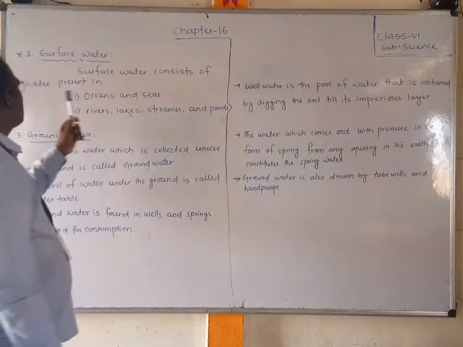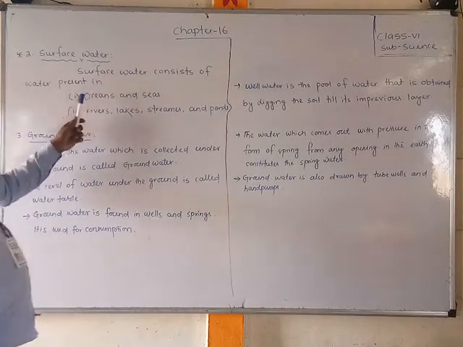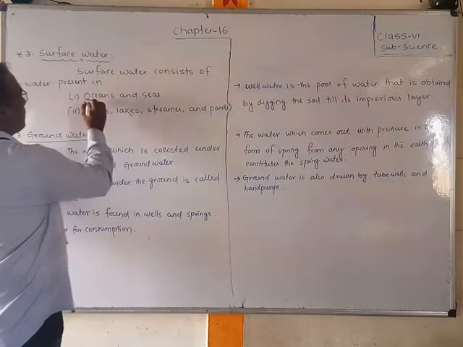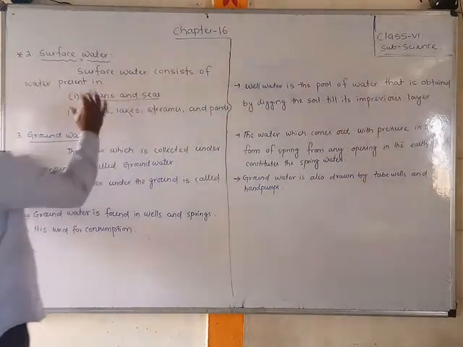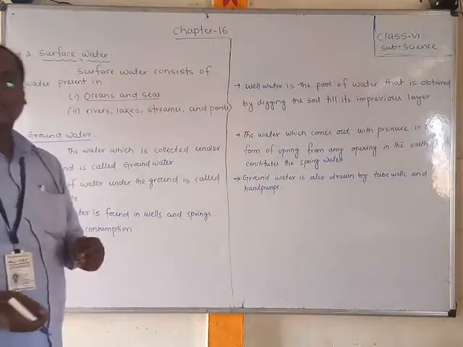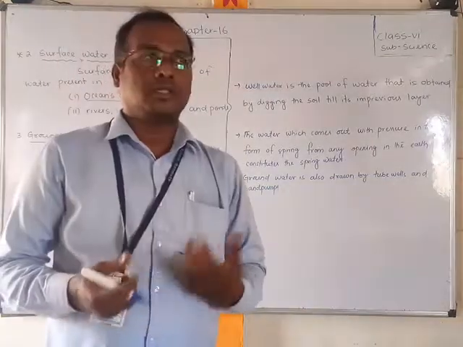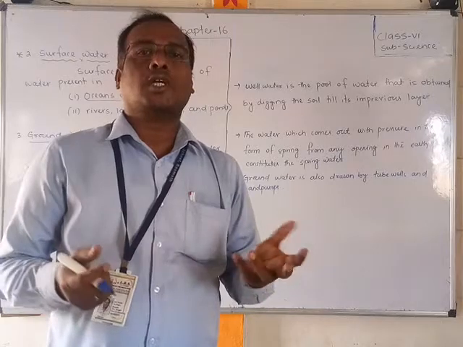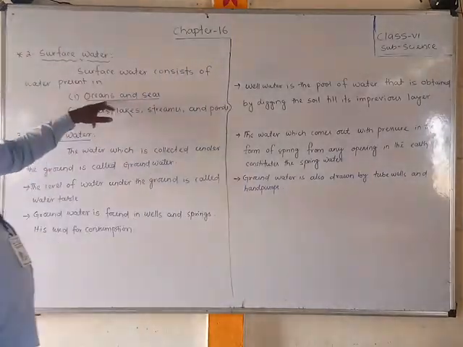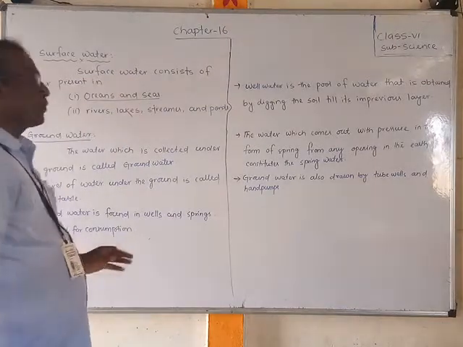Surface water consists of water present in oceans and seas. A very large amount of water is present in the oceans and seas. It is generally not used for consumption because it is salty water. That is surface water.